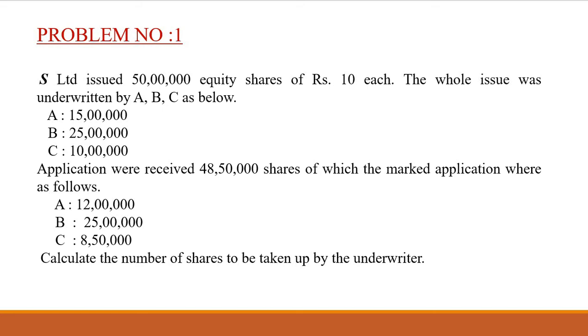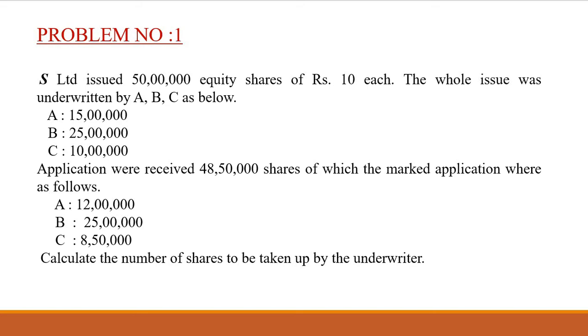The question is, S Limited issued 50 lakh equity shares of rupees 10 each. The whole issue was underwritten by A, B, C as below. A: 50 lakh shares. B: 25 lakh shares. C: 10 lakh shares.